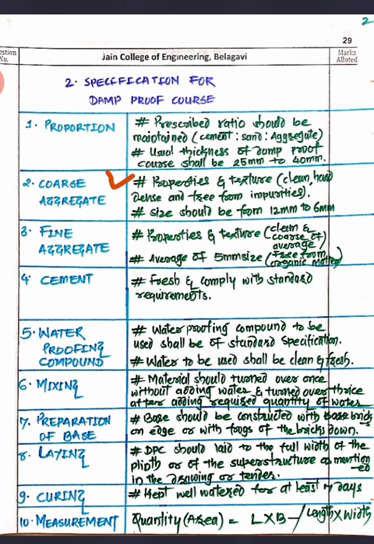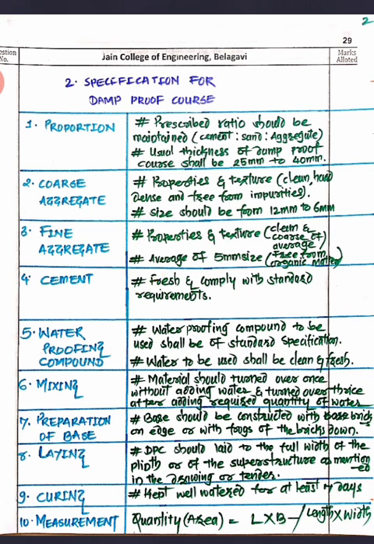Then next will be the fine aggregate. Now, how should the fine aggregate be? Fine aggregate should be clean, and it should be a bit coarser, having a size of about 5 mm, right? And it should be free from all organic and inorganic impurities, right? Then the cement should stand all the tests, meaning it should comply with all the tests which you are carrying out in the field as well as in the laboratory. So the cement should be fresh and it should comply with the standard requirements.